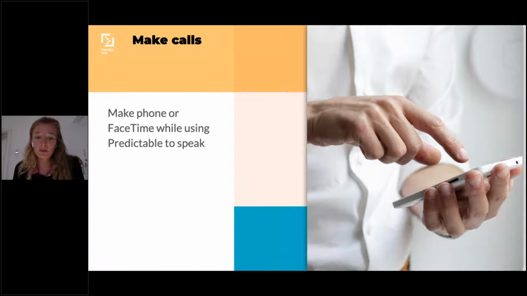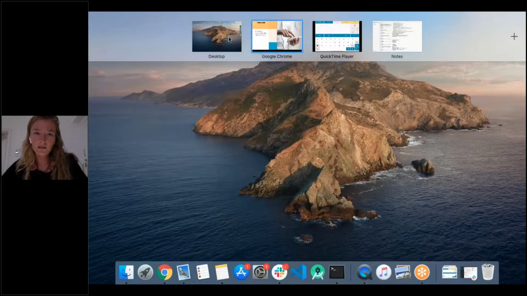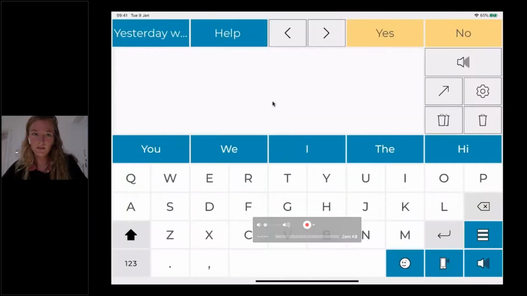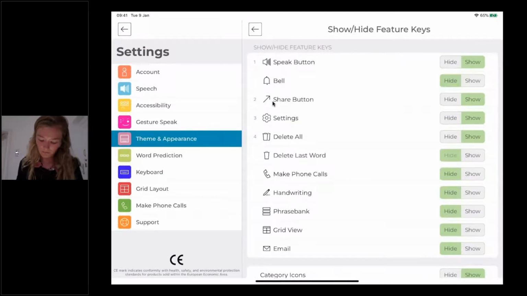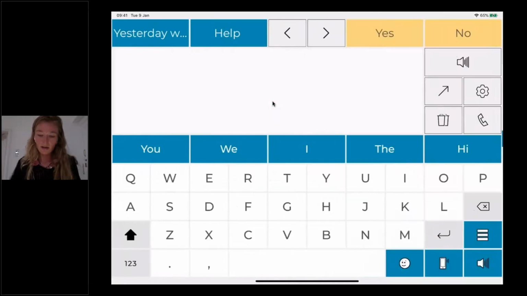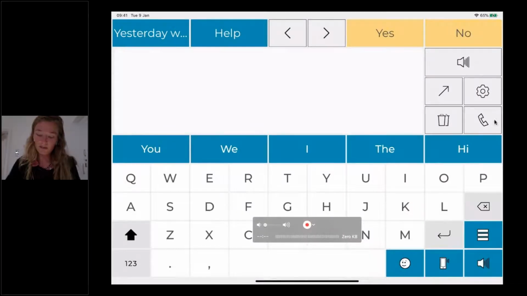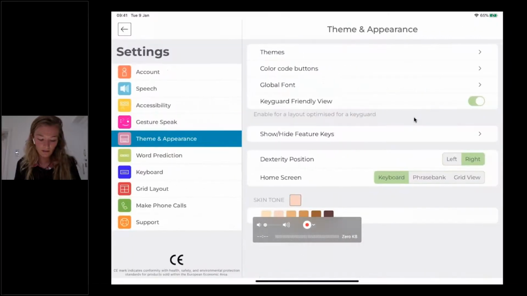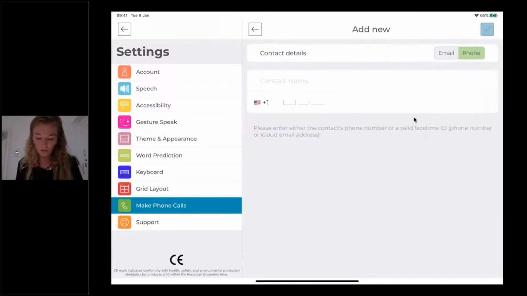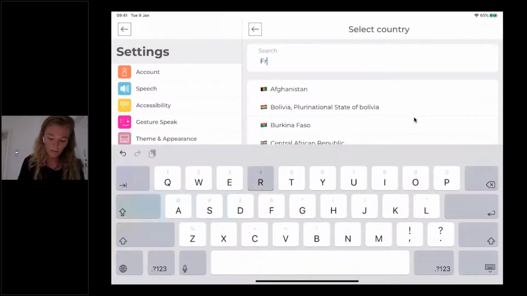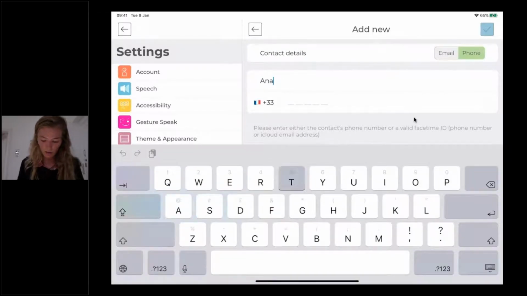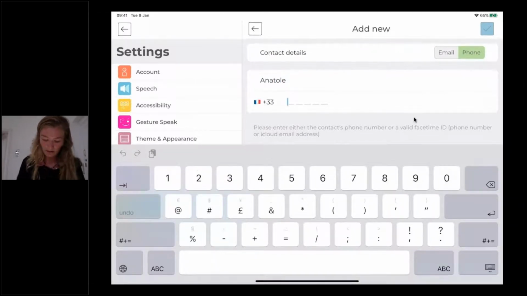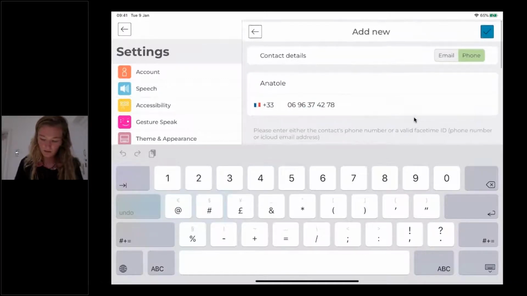It's pretty easy. I'm going to display it right here. So I have Predictable here. I'm just going to display the right button to make phone calls. So now I have my phone call button here. And now I'm going to add a new contact if I want to launch a phone call from my device. So I'm going to add Anatole, who is my brother, and I'm going to save this contact.